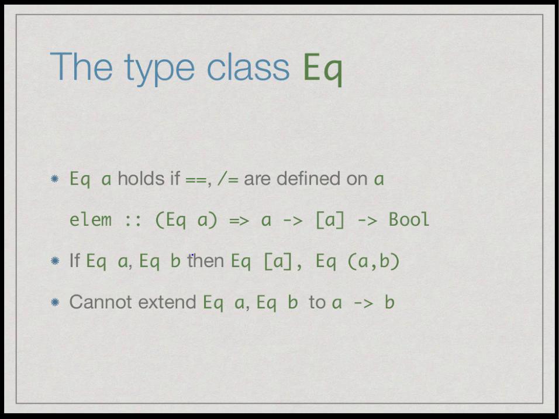On the other hand, as we have seen, even though we might be able to apply EQ to the input and the output type separately of a function, it doesn't mean that we have EQ defined on the function type, because there is no sensible way to compute equality of functions in general.